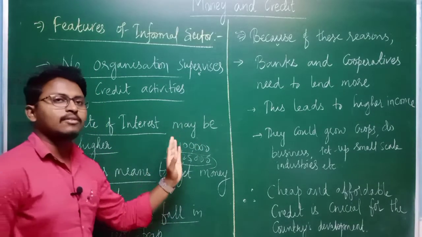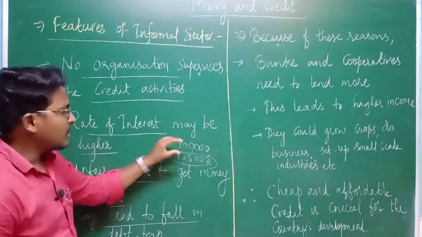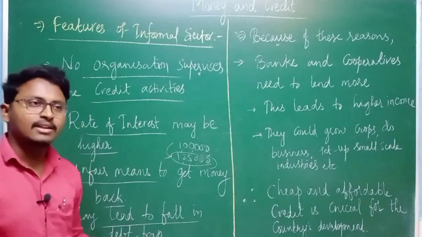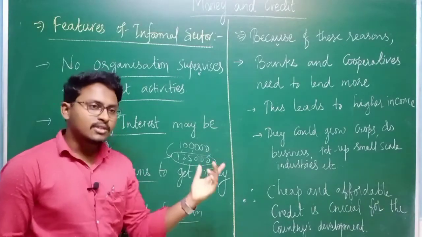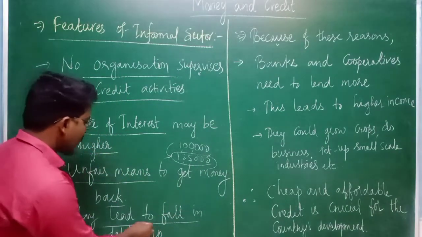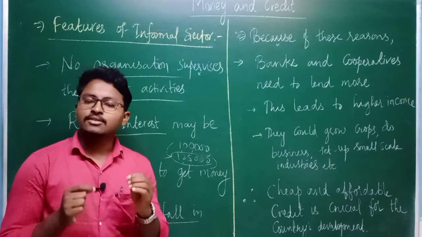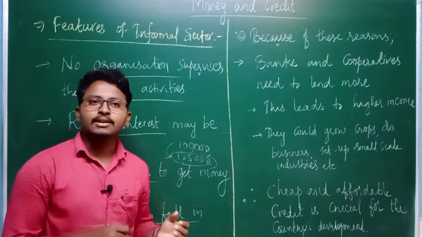His income is only 1 lakh, he took 1 lakh, but when he has to repay, it has become 1,25,000 because of the higher interest. So the person is paying more than what he is earning. In that kind of situation, it might lead to the debt trap, that means a situation in which he or she may be unable to repay the money.